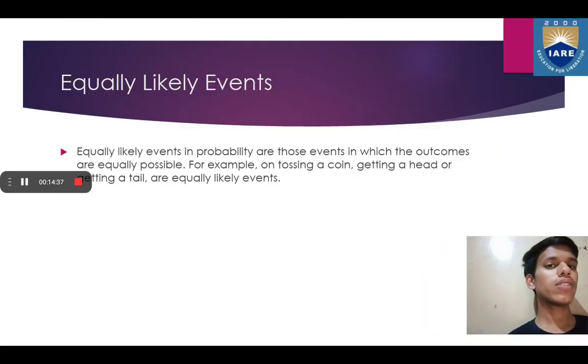The next type of event which we are going to discuss is equally likely events. Equally likely events in probability are those events in which the outcomes are equally possible. For example, on tossing a coin, getting a head or getting a tail are equally likely events. Similarly, when rolling a dice, getting an even number or getting an odd number are equally likely events. Similarly, we can have a number of examples of equally likely events. So it literally means that the probabilities of the events will be equal.